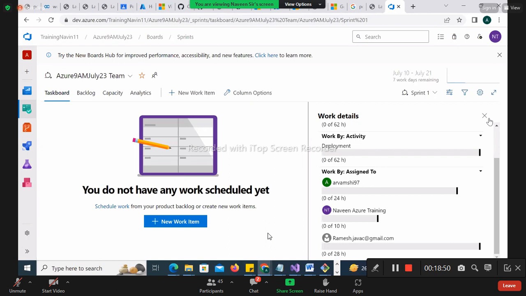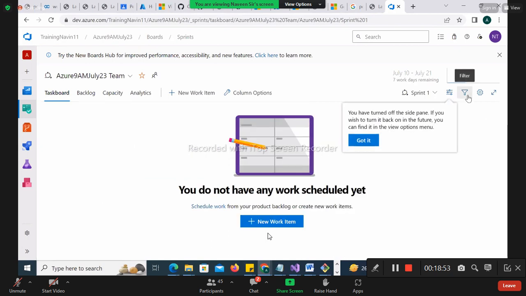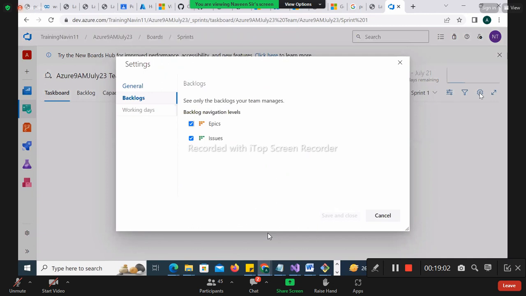If it is clear, we have a next option called filter. Let's click on it. Let me first close it and go back to the filter. Right now we don't have any work item details, so I cannot filter it. If I have multiple, it will be there. Now settings. Let me go and change the setting. Yes, guys, this is important that you have to understand.